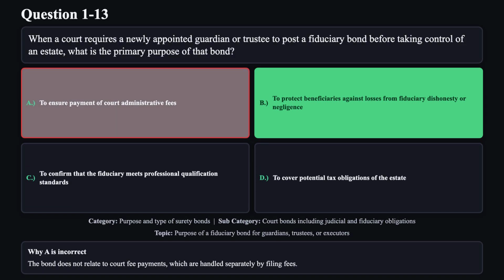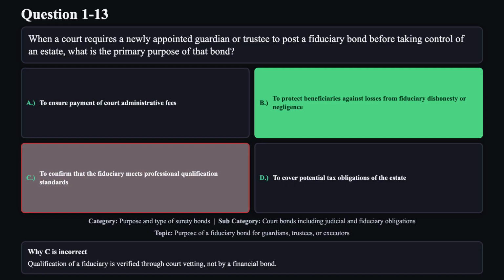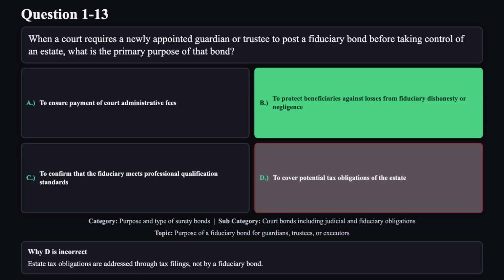Reason A is not correct. The bond does not relate to court fee payments, which are handled separately by filing fees. Reason C is not correct. Qualification of a fiduciary is verified through court vetting, not by a financial bond. Reason D is not correct. Estate tax obligations are addressed through tax filings, not by a fiduciary bond.